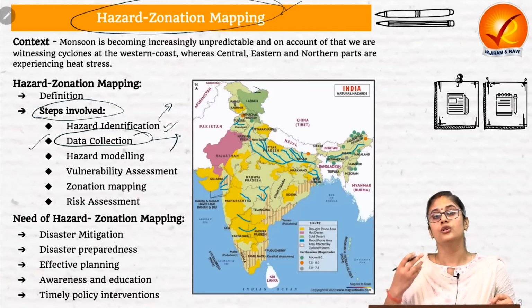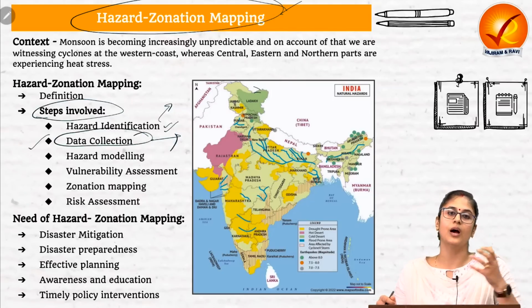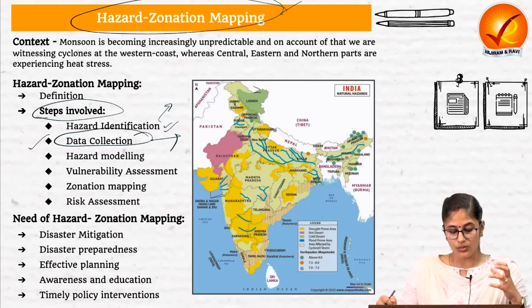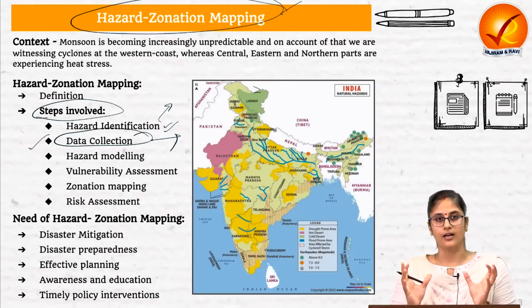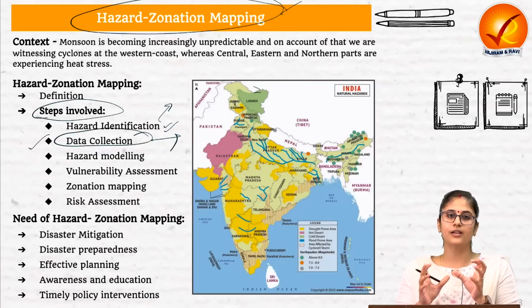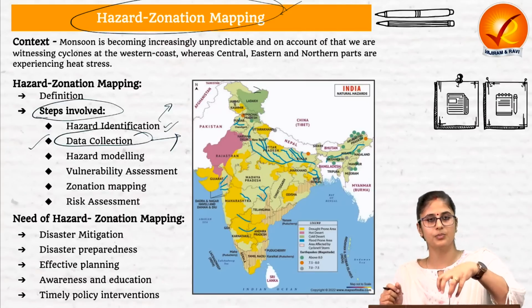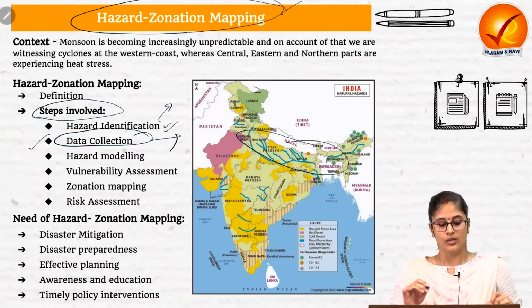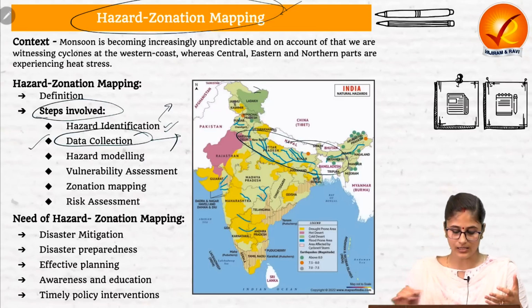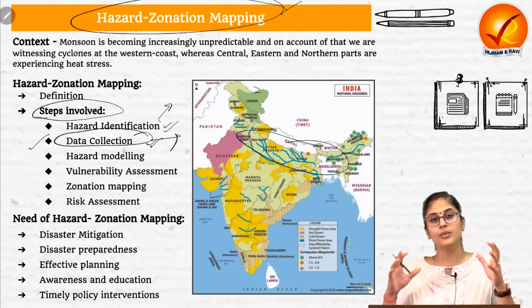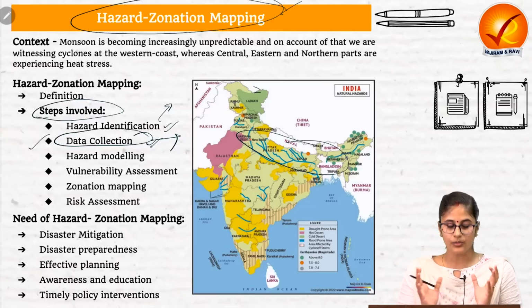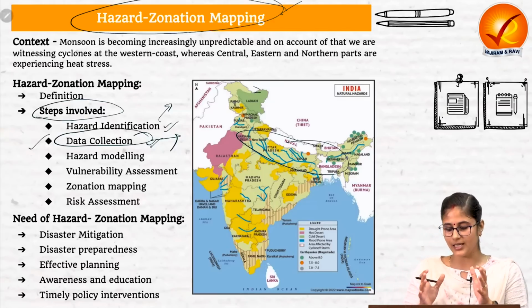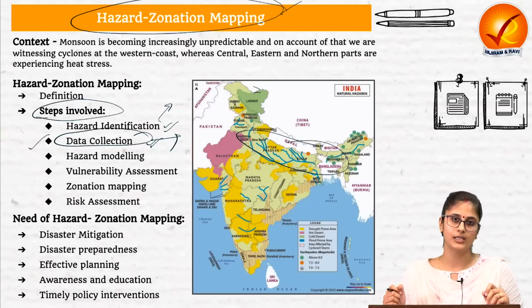You look into geographical data, hydrological data, and historical data. The historical data gives you the idea that this particular region is more prone to floods. So by collecting this data, we come to a conclusion that these areas are more prone to a particular disaster.